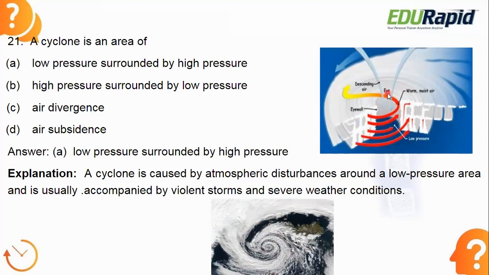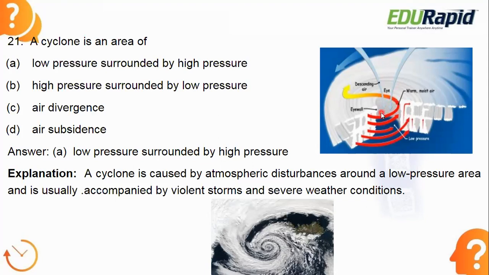Here the cyclone consists of the eye. So in the cyclone eye, there will be descending air, that is the warm air descends and the cool air sinks in the cyclone region, and it will form the eye walls also. Are you getting my point? So in the eye of the cyclone, where it has the low pressure, the descending cool air will get into the ocean, and the warm air will rise up. So you can see the red color, these are the warm moist air which is going up, and cool air which is coming down, that is descending cool air. So because of this low pressure, it will create an eye.